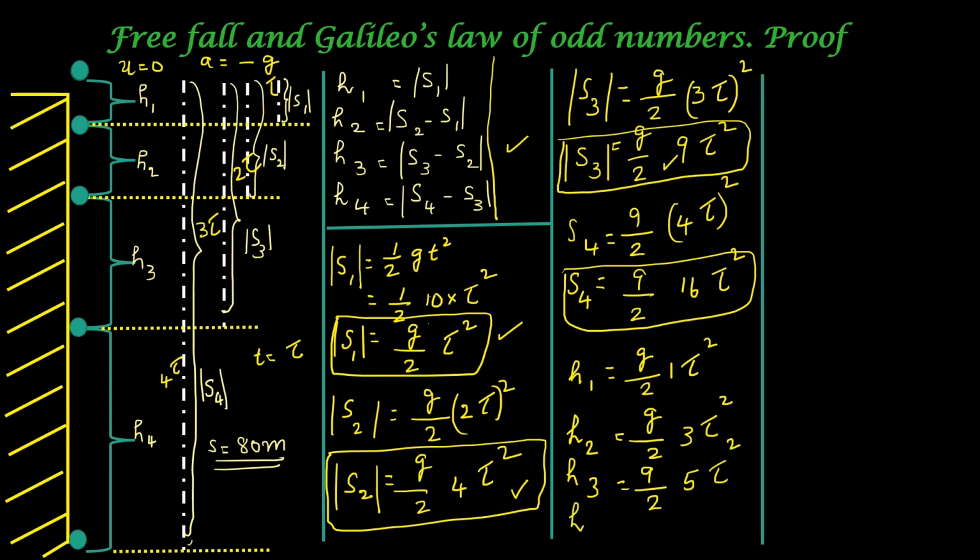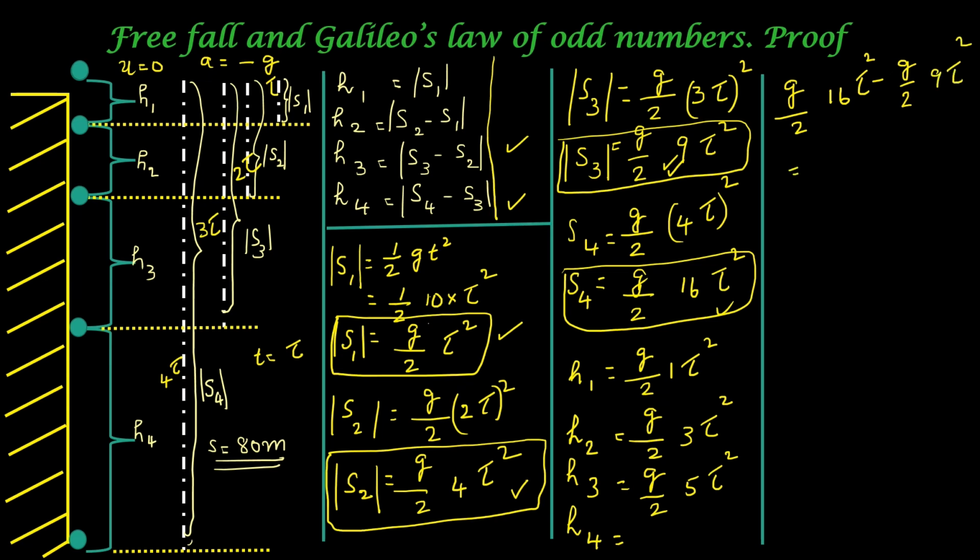Coming to H4, it will be equal to S4 minus S3, equal to g by 2 into 16 tau square minus g by 2 into 9 tau square. That will be equal to 16 minus 9, equal to 7 tau square. So g by 2 into 7 tau square. We will carry over the value here: H4 is equal to g by 2 into 7 tau square.